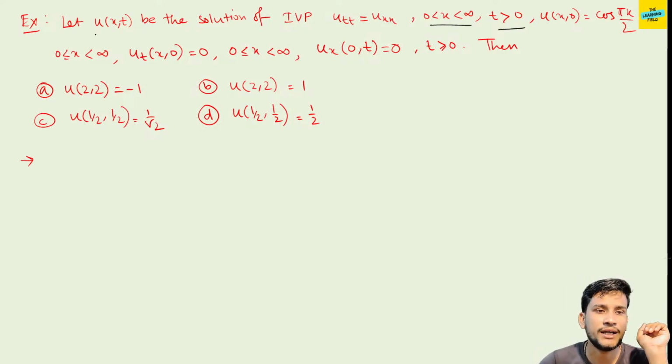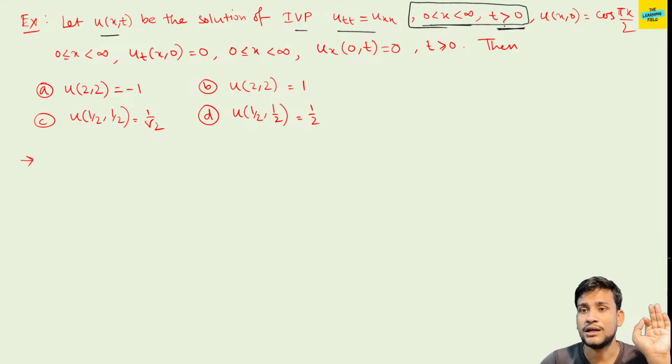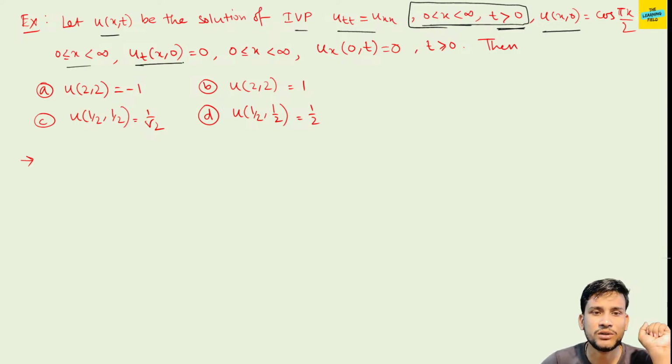Fine. So let the question say that u(x,t) be the solution of the IVP u_tt equals u_xx, 0 less than x less than infinity, t greater than 0. You remember this thing. In this case, we only apply the Laplace transform. If x is in R or 0 to infinity and t greater than 0, we apply the Laplace transformation. For the finite string, the solutions are only series solutions. Fine. So u(x,0) equals cos(pi x by 2), 0 less than x less than infinity, u_t(x,0) equals 0, and these are all 0. We don't need that.